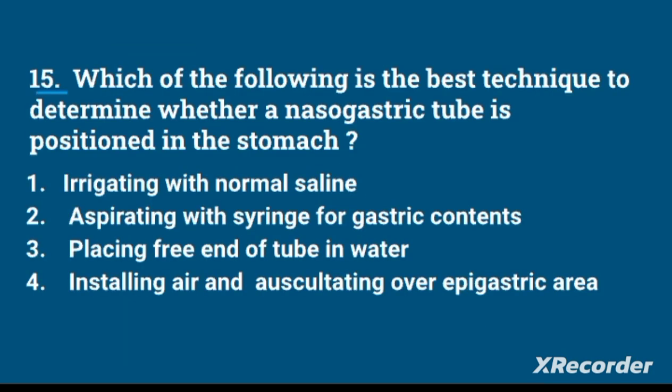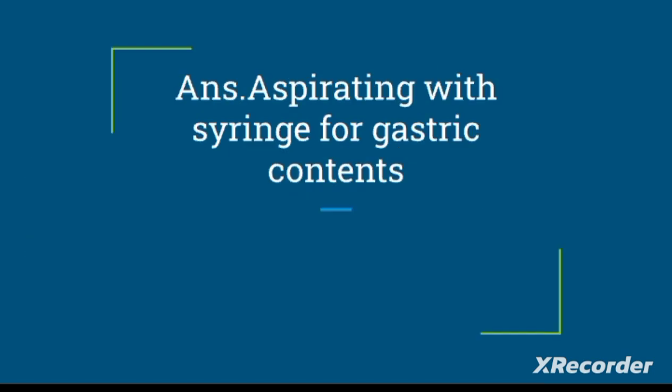Which of the following is the best technique to determine whether a nasogastric tube is positioned in the stomach? Irrigating with normal saline, aspirating with syringe for gastric contents, placing free end of the tube in water, instilling air and auscultating over epigastric area. The answer is aspirating with syringe for gastric contents.